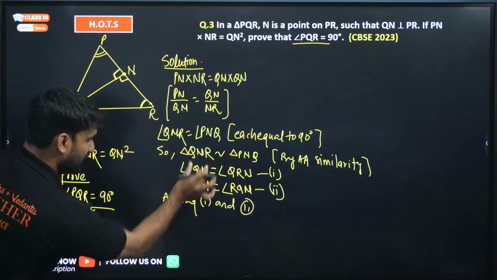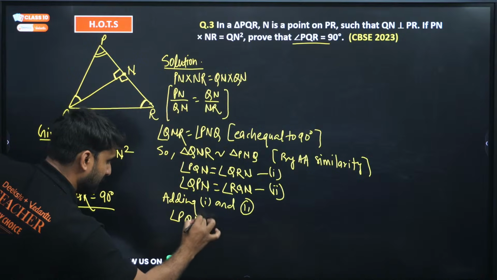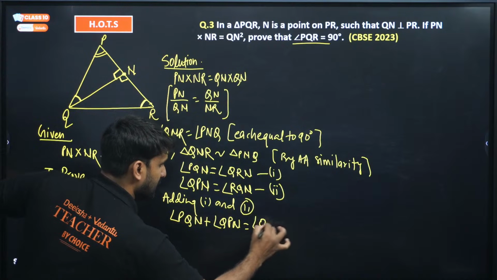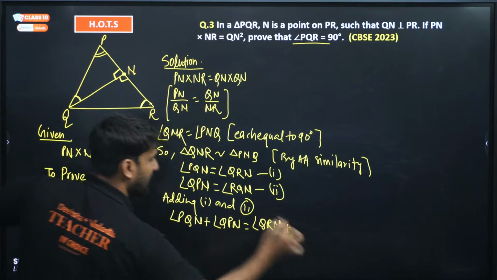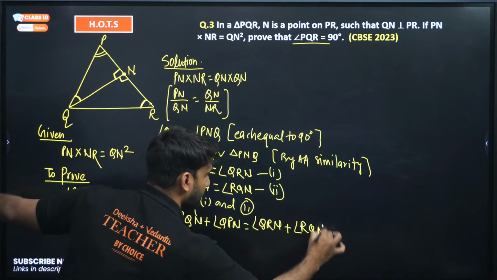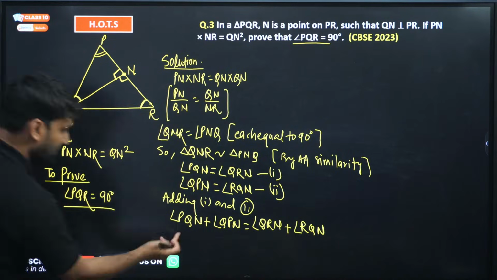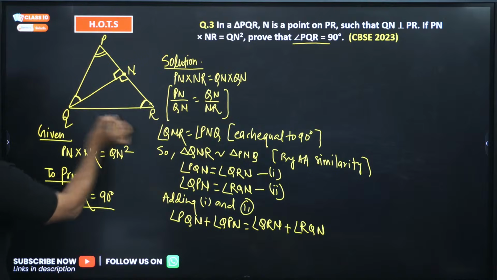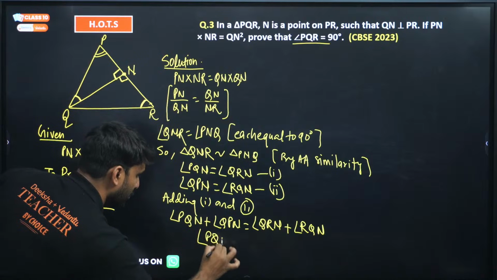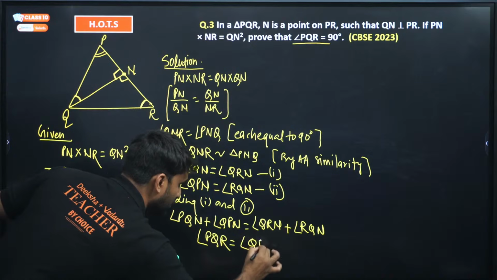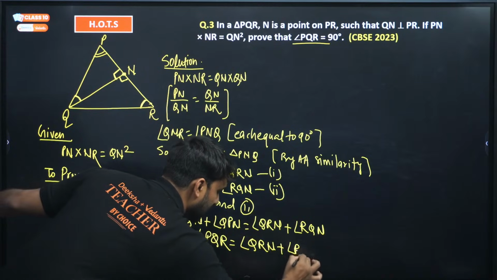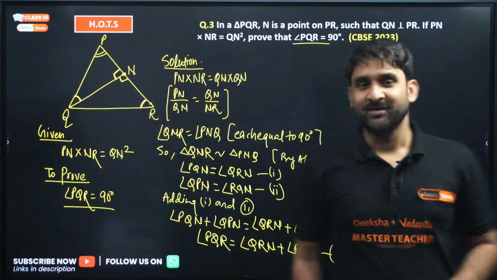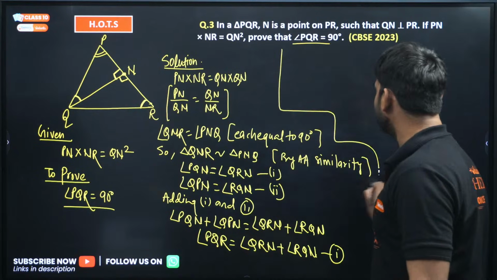So adding 1 and 2, angle PQN plus angle QPN will be equal to angle QRN plus angle RQN. I hope this is clear to you all. Angle PQN plus QPN has become PQR. Angle PQR is equal to angle QRN plus angle RQN. Call this first. The proof is not done yet. We have so much work still to do.